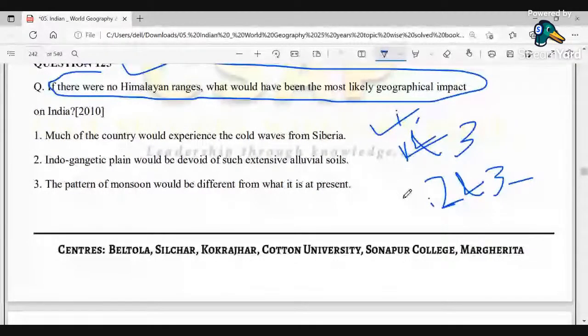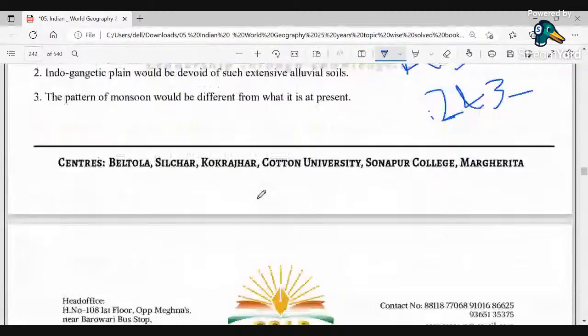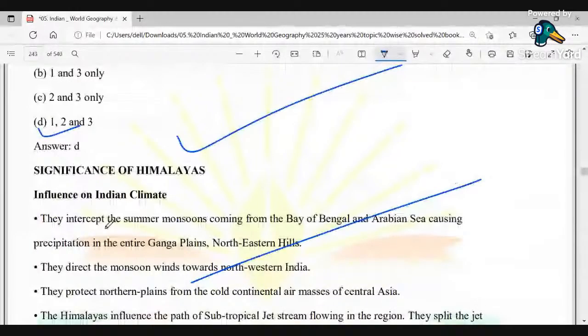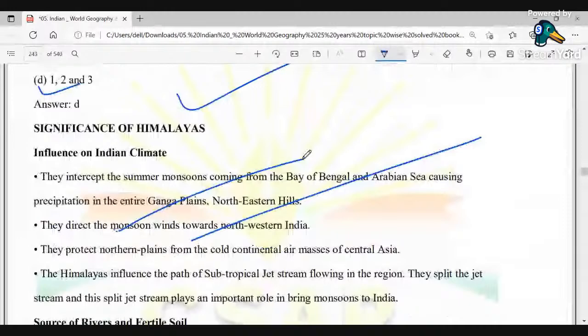So with these three options, all the options given above are correct. Here we have a clear explanation of the influence on Indian climate if the Himalayas had not been there.